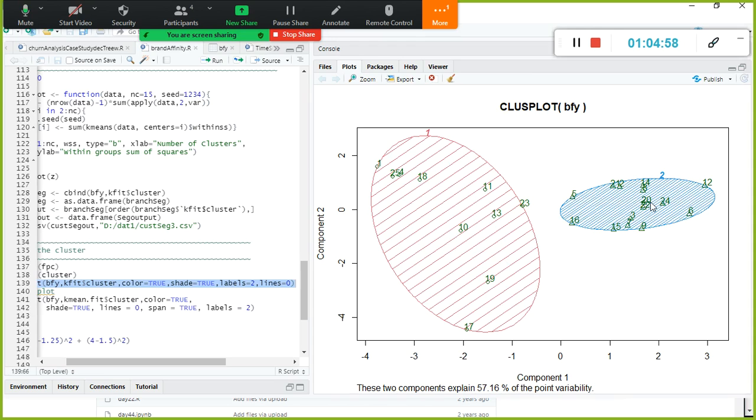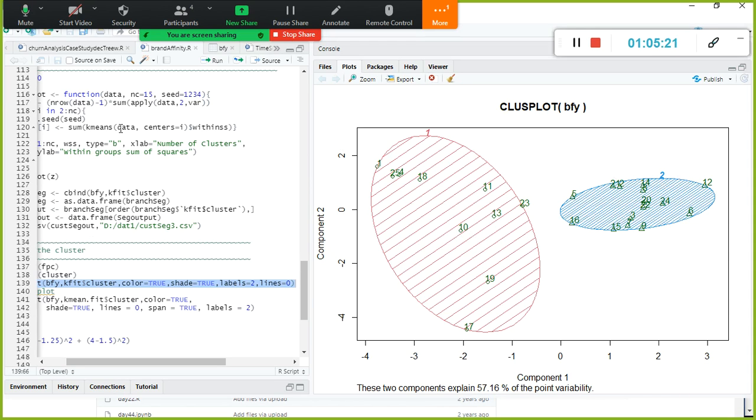And if you look at cluster 2, these regions' sales are somewhat similar, taking into consideration all the brands' units. So visually also you can say it. These two components explain 57.16 percent point variability. Ideally it should be somewhat closer to 1, but it is okay. It is well separated. There should not be any overlap.